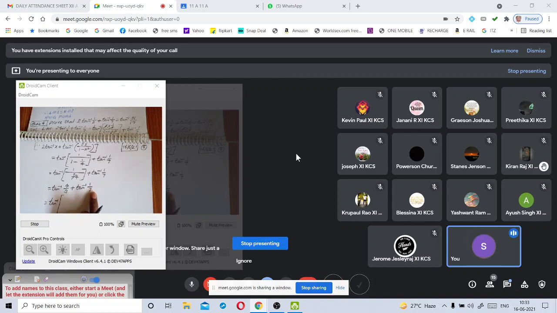Understood, my dear Krupal? Yes, sir. So we use the formula tan inverse x plus tan inverse y. Previously I said, do you remember what is the formula for tan inverse x plus tan inverse y? Can you tell me, Krupal?